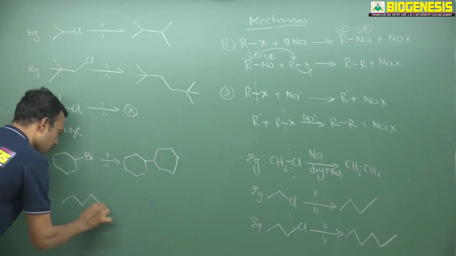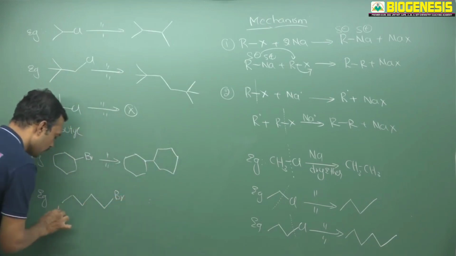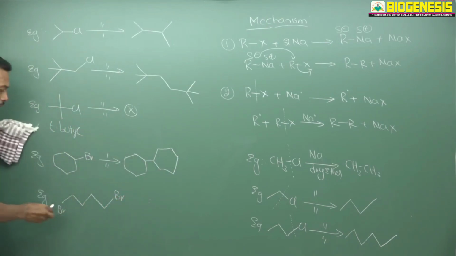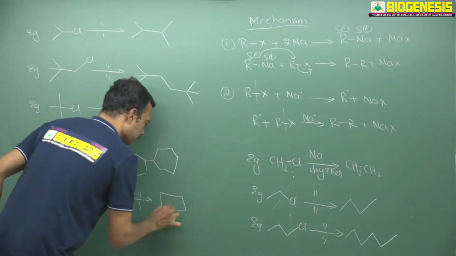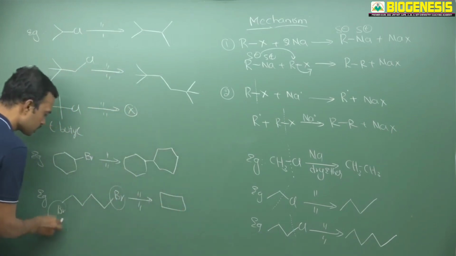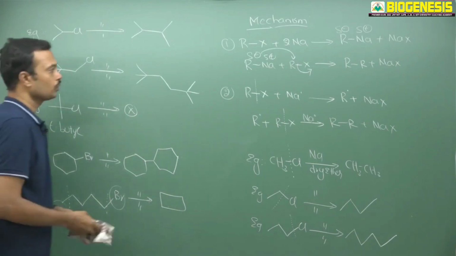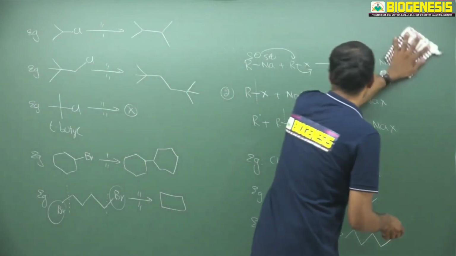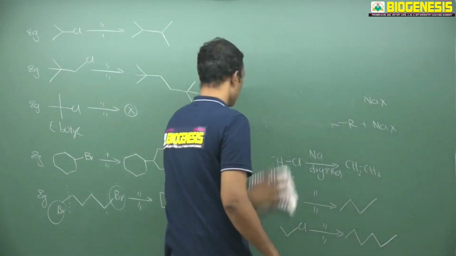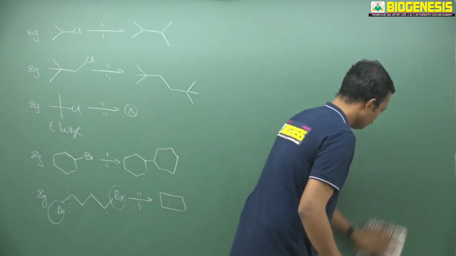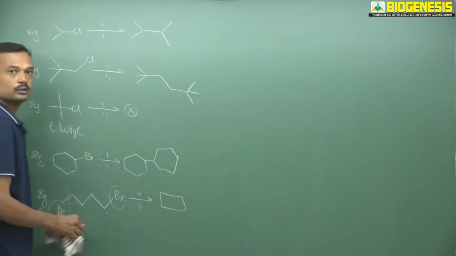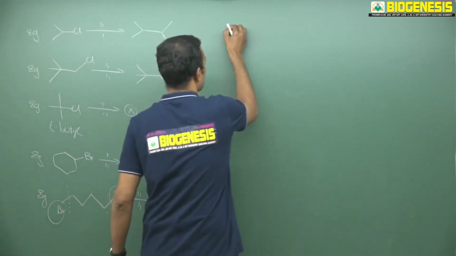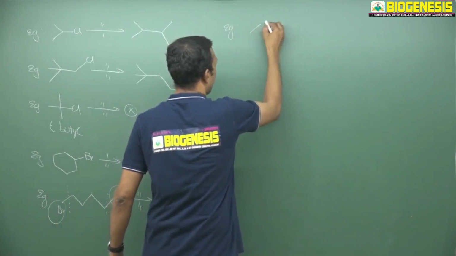And if I take any open chain, see, this is bromine and here bromine. So the molecule has 1, 2, 3, 4 carbons. So make it a 4-membered ring. Remove this halogen and form a new bond between these two terminals. You can take any member of ring, finally you will get the same kind of answer. Ring formation, this is called intramolecular Wood's reaction.